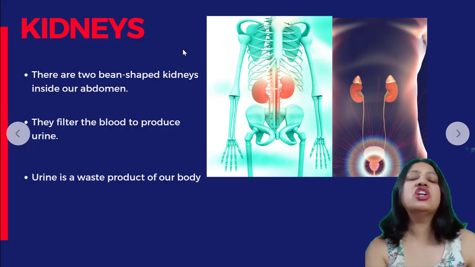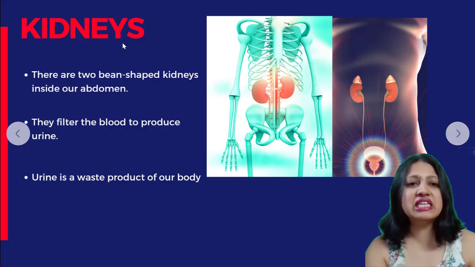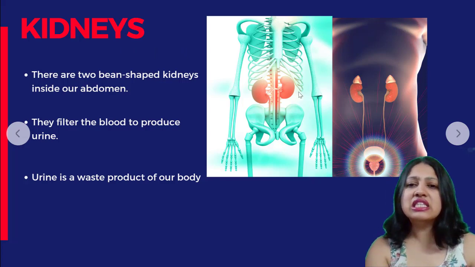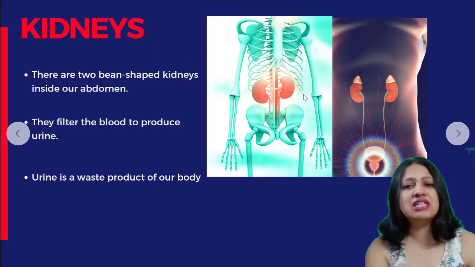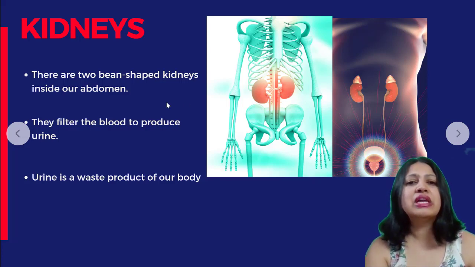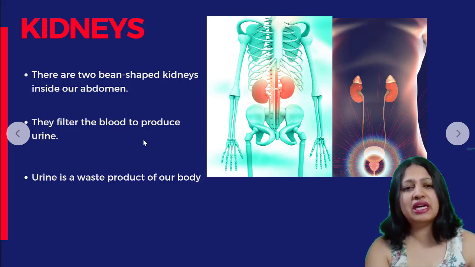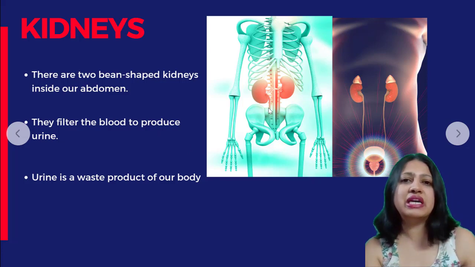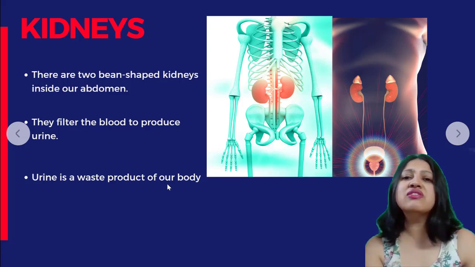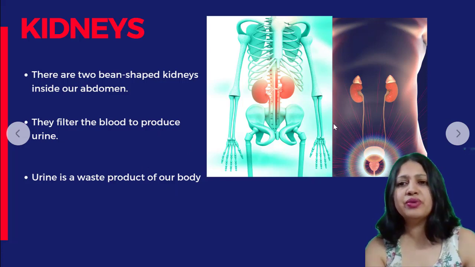The next internal organ that we're going to talk about is kidneys. So what are kidneys? These are the two bean shaped parts inside our body. Can you see it? It is bean shaped, right? So these are the kidneys. Okay. What do they do? They filter the blood to produce urine. They filter the blood and all the waste part becomes the urine. So urine is a waste product of our body. Okay.